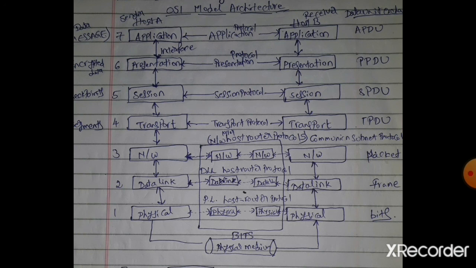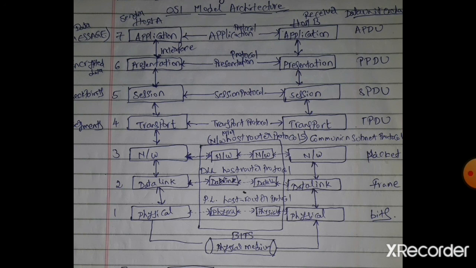The application layer provides a user interface by which the end user directly communicates with the system. The application layer is the last layer, and it provides the user interface. By using the user interface, the user communicates with the system, for example using the Google website, a Gmail account, Yahoo Mail, Facebook, or Twitter.